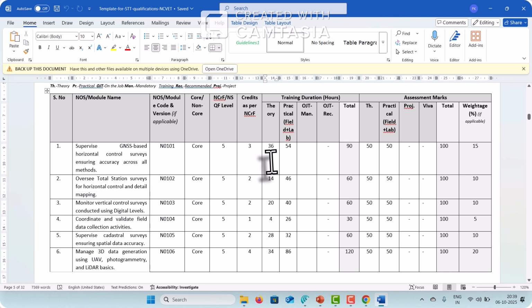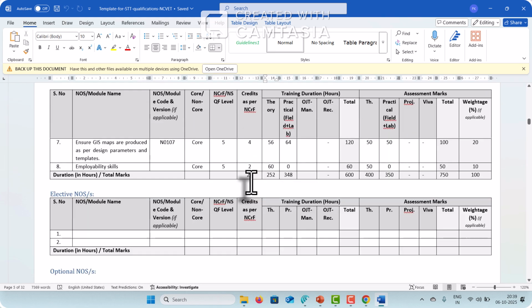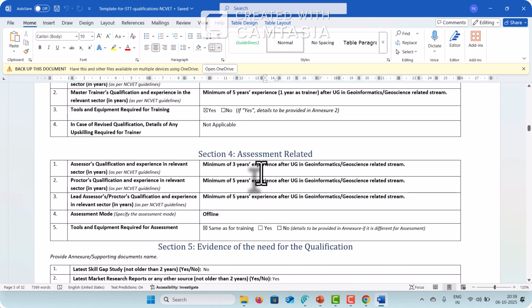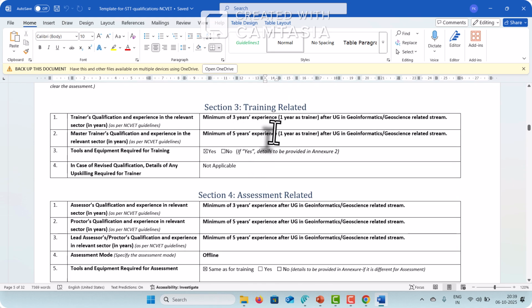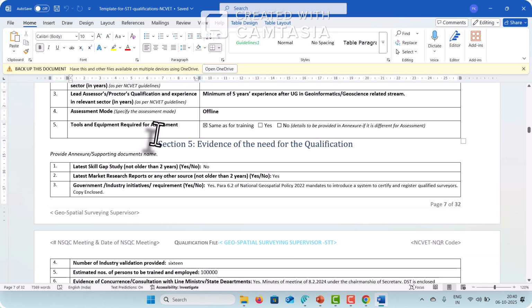And this is the training duration: theory, practical, total. This is the duration, 90. Assessment marks are also given here, theory and practical, 100. This is just the module summary. You can scroll down in this file. Training related information is there, assessment related information is there, and the assessor qualification is also there. What should be the assessor proctor qualification? Assessment mode is offline.